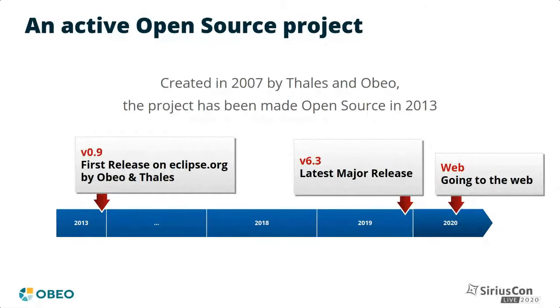Sirius is historically a desktop application based on the Eclipse platform, but its principles are much more general than that. In 2019, we at OBEO started developing the next generation of Sirius, which will bring the same benefits to the web and cloud platforms. In this session, we will focus on Sirius Desktop, but stay tuned for a dedicated presentation on Sirius Web later this afternoon.